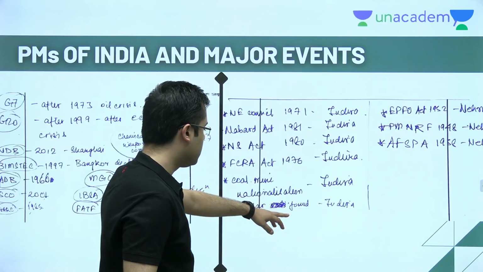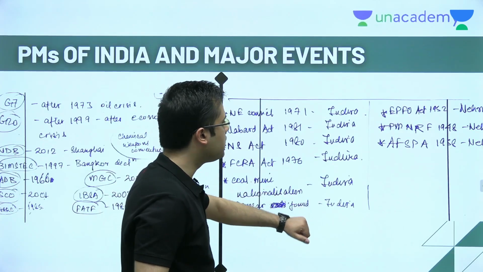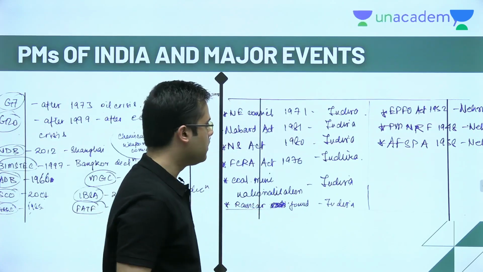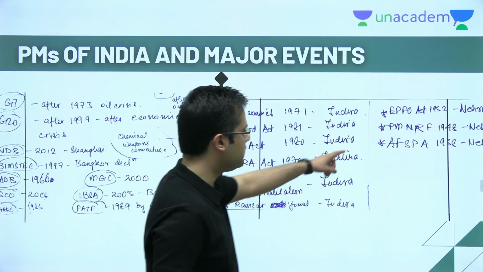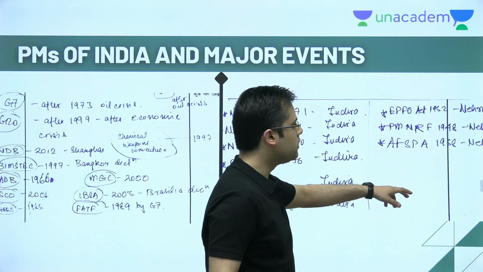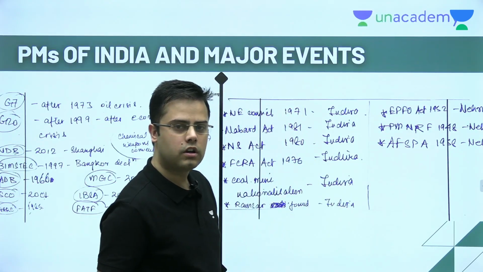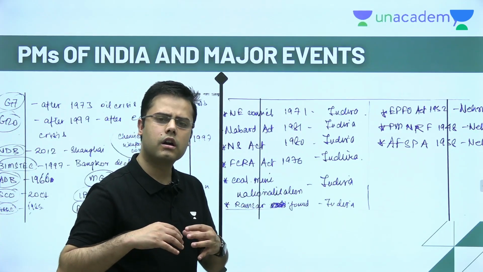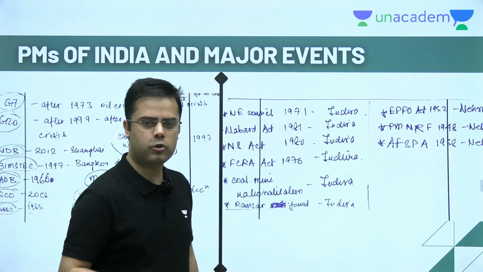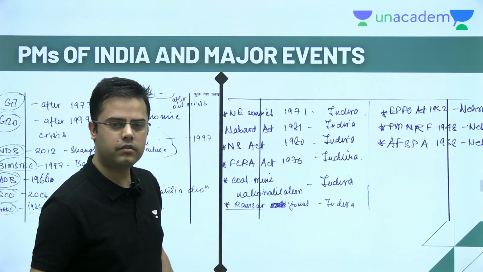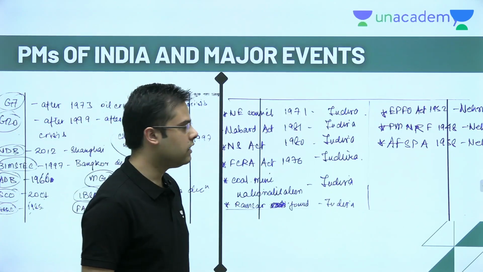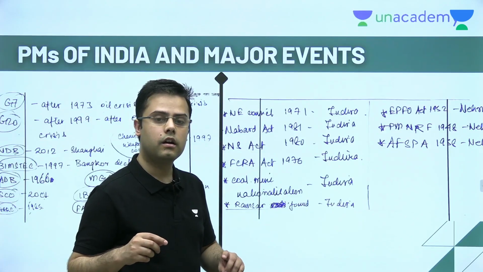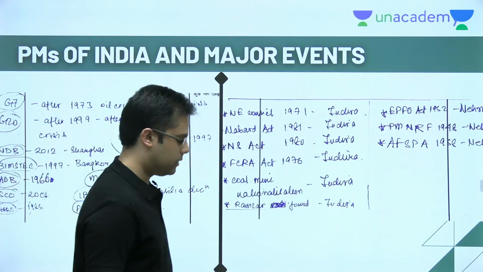The Ramsar Convention for wetland conservation was founded in the tenure of Indira Gandhi, along with these important acts. So take back home the approach that if you do it in this format, you'll be able to cover a lot in a very small amount of time, and it gives you a bird's eye view and helps you correlate between different things. It will help you eliminate options very well.